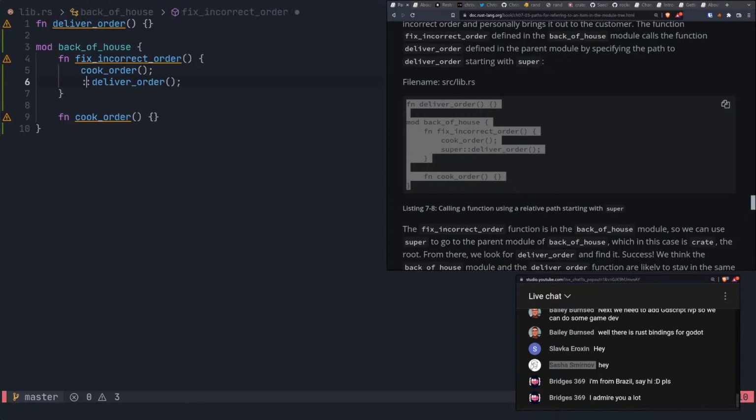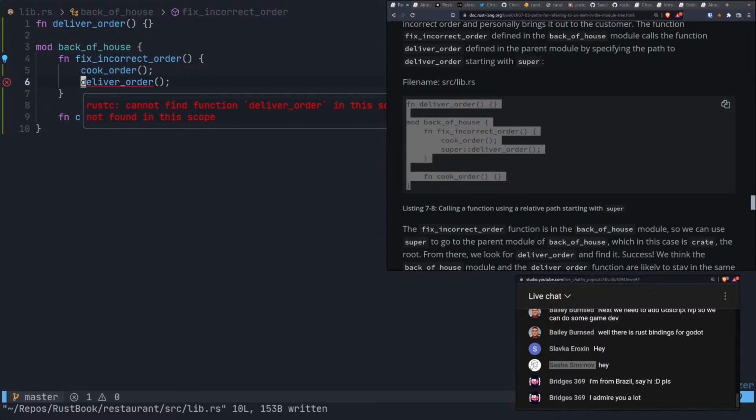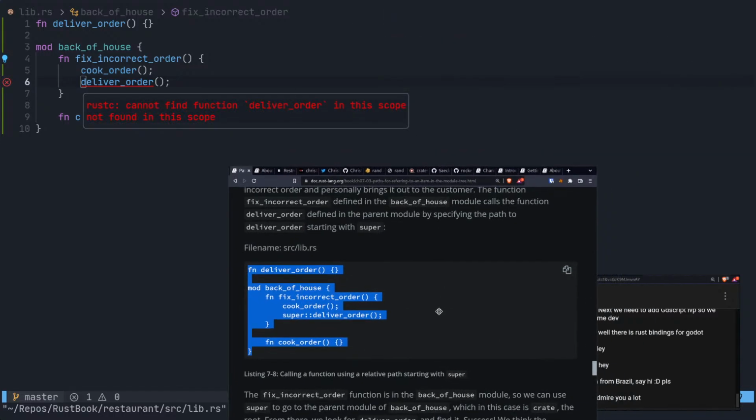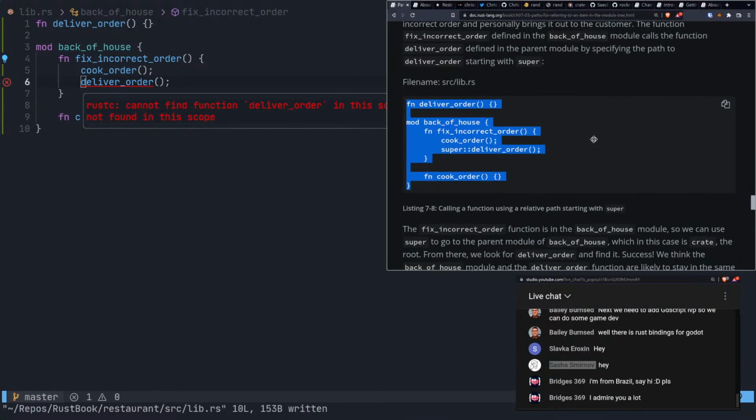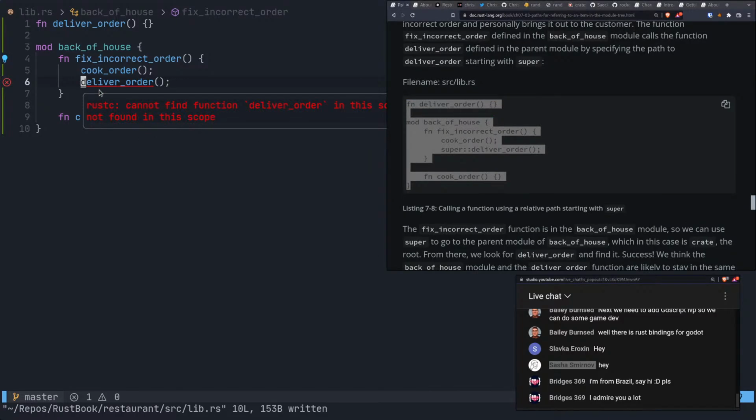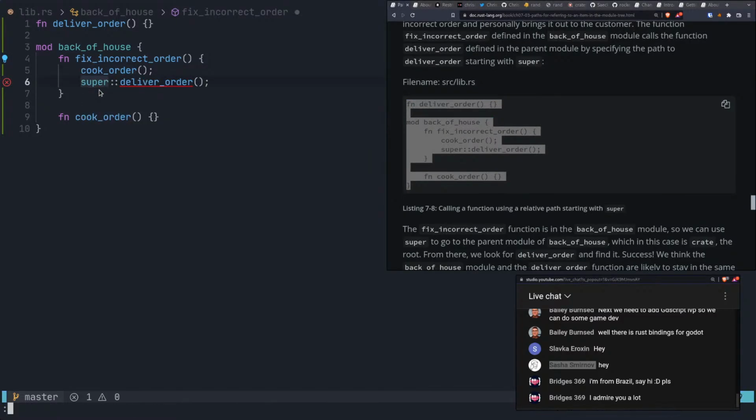So if we get rid of the super like this, cannot find function deliver_order in this scope, not found in the scope. So it's just not in the scope. But we can go and cherry pick it from some outer scope, just one level out, with the super. So I'm assuming this doesn't go like two levels out or anything like that. That's what I'm assuming at least.